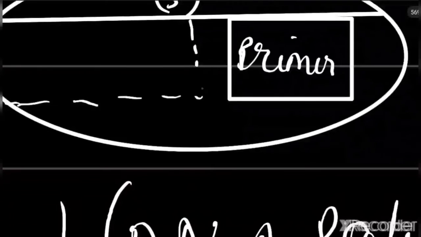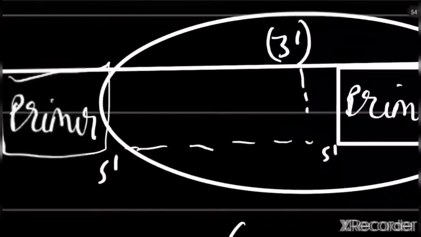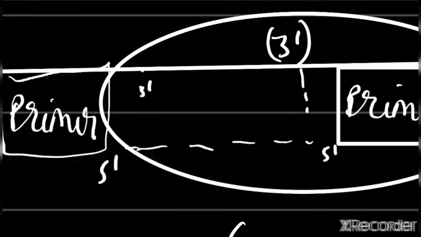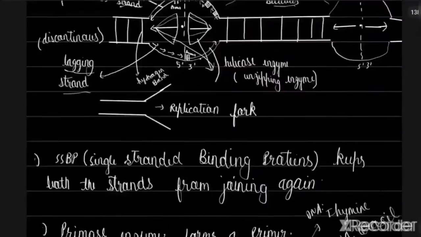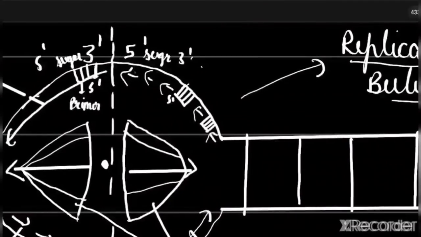So this will have a 5' end, and this will have a 3' end. So this can work in this direction. From left to right it cannot work, because that will be 5' to 5'.